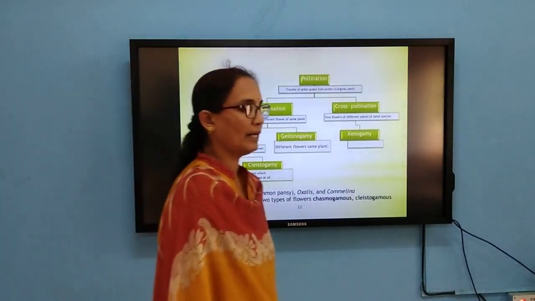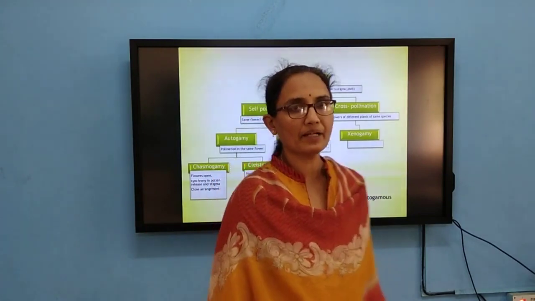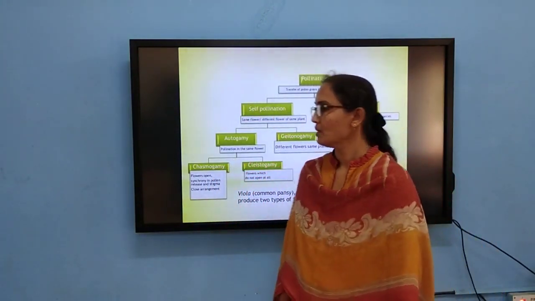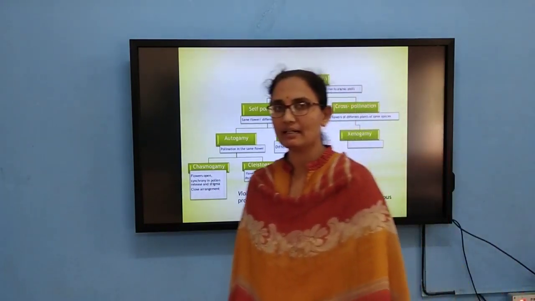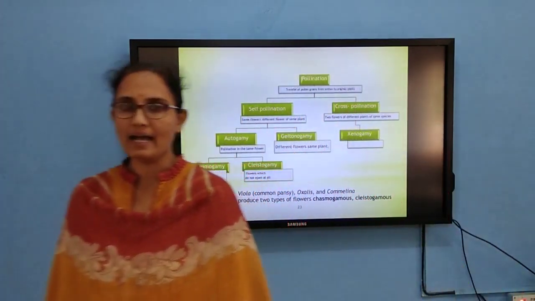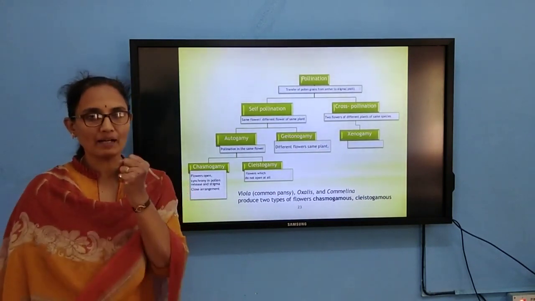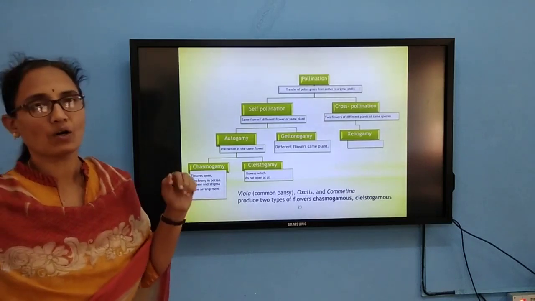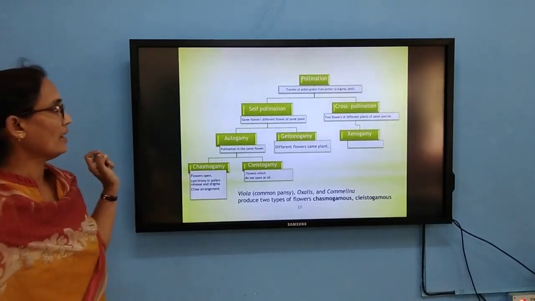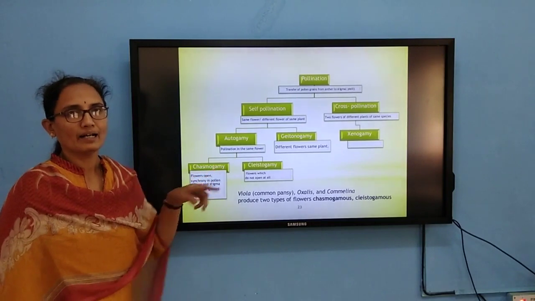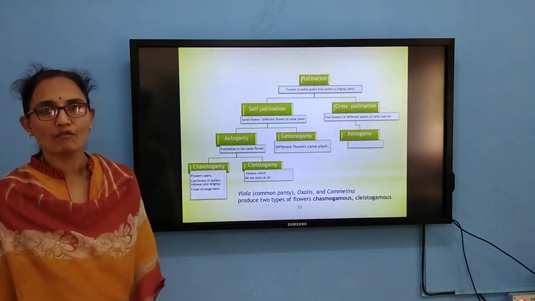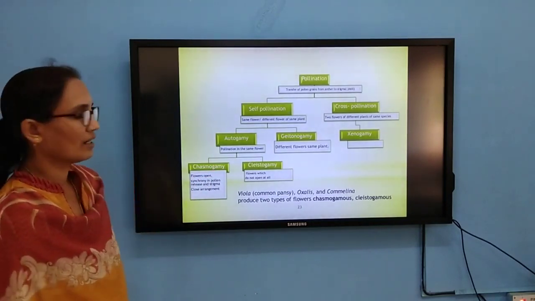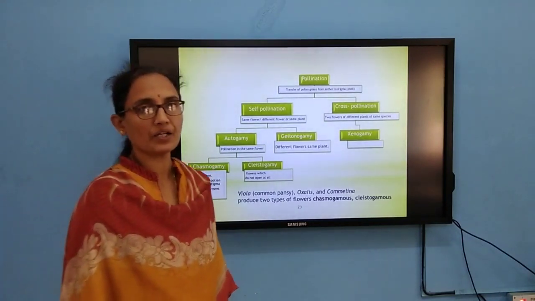So then coming to the next aspect, that is pollination. Once the anther matures, anther dehiscence, the splitting of the anther, takes place. It can be longitudinal, and it can occur horizontally also. Pollination is what we call the transfer of pollen grains from the anther to the stigma of a flower.